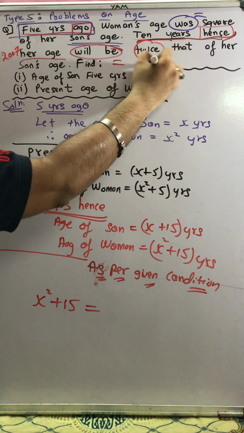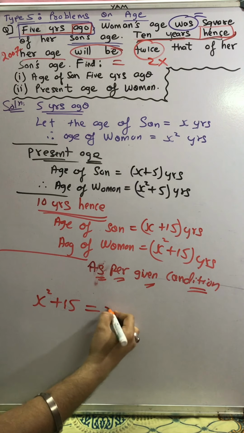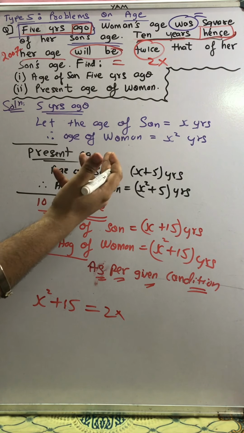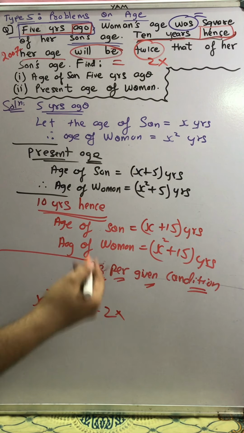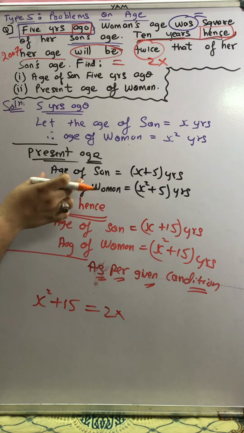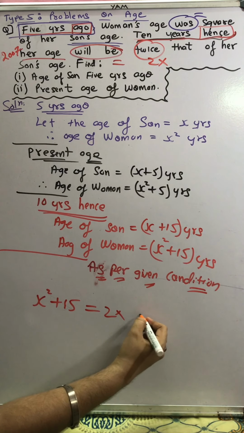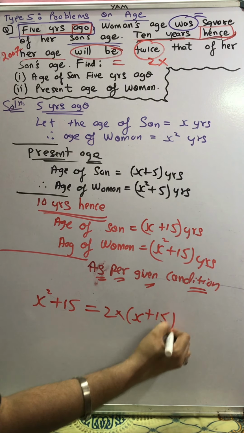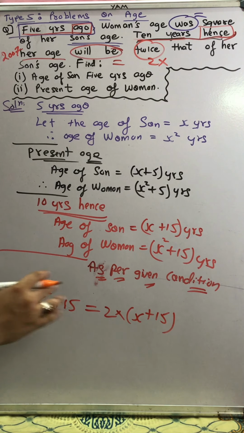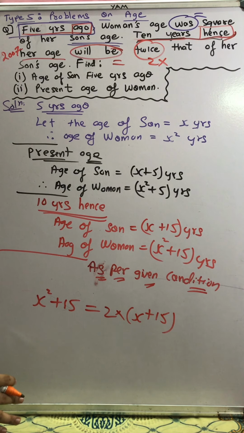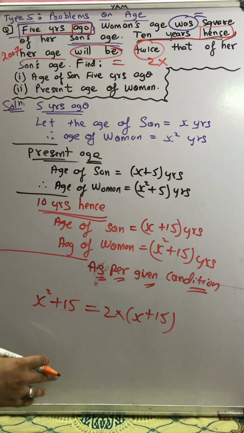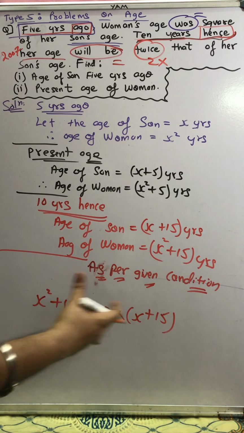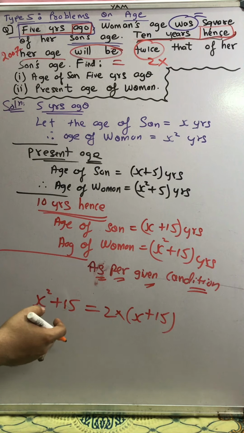Twice means 2 multiplied. 2 multiplied by what? That of her son's age. Son's age. Which age? Of course the 10 years hence age. So X plus 15. So students, we got this. Now we just have to solve it further. At present I don't have space over here. We just have to make it in the format of a quadratic. So pause the video and please start with the question.